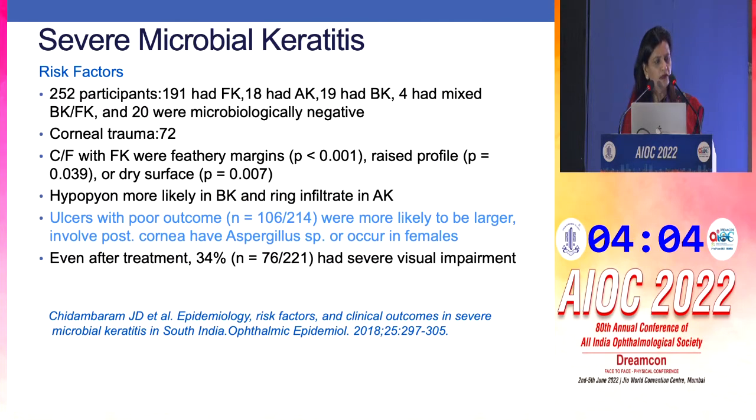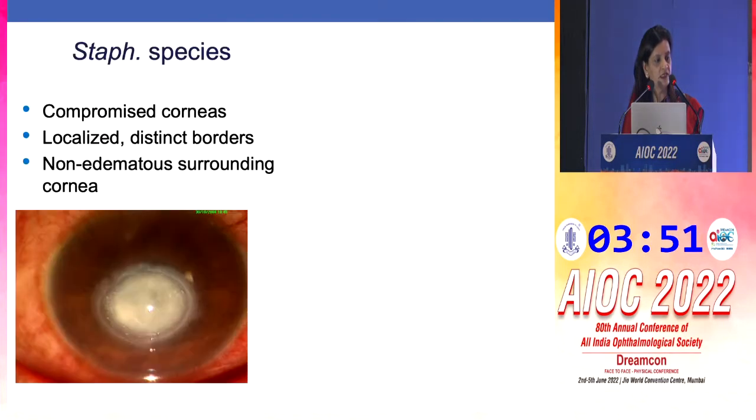Now, this is just to show that the severe forms of microbial keratitis have poorer outcomes, are likely to be larger and likely to involve the posterior cornea. So that is why it is important to know the size of the ulcer.